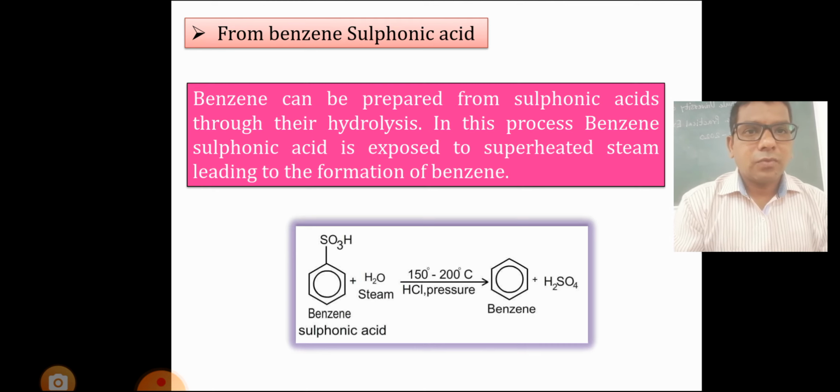From benzene sulfonic acid. Benzene can be prepared from benzenesulfonic acid through hydrolysis. In this process, benzenesulfonic acid is exposed to superheated steam, leading to the formation of benzene. Reaction: benzene ring attached to SO3H plus H2O steam, heated at 150 to 200 degrees Celsius, gives benzene.